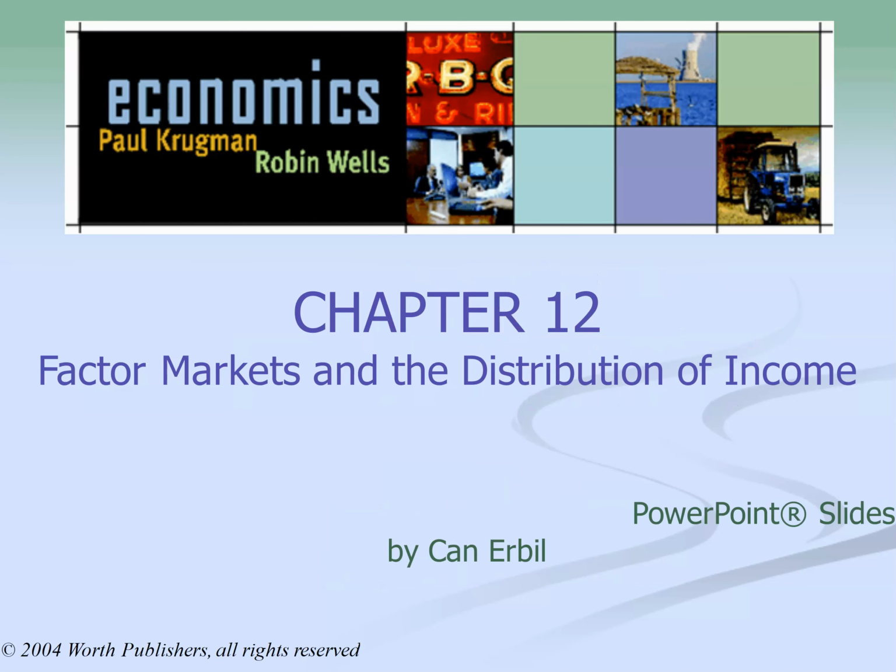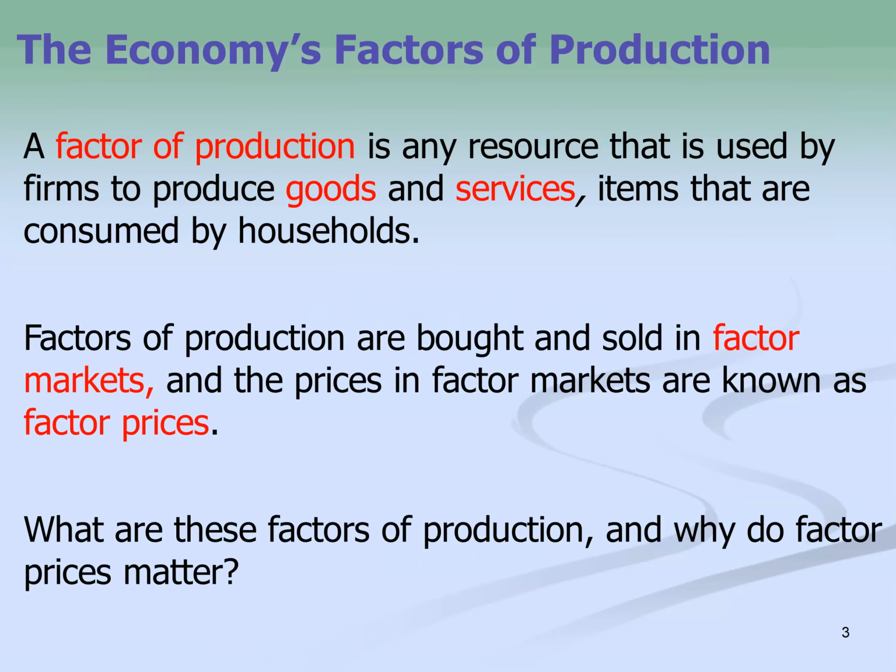Chapter 12, looking at the factor markets and the distribution of income. Now let's talk for a second about what we're talking about here, the factors of production. Think of this as resources. So think of the factors of production as natural resources, things that we're getting from the earth, such as oil or gas or lumber or water. These are all factors of production that are natural resources.